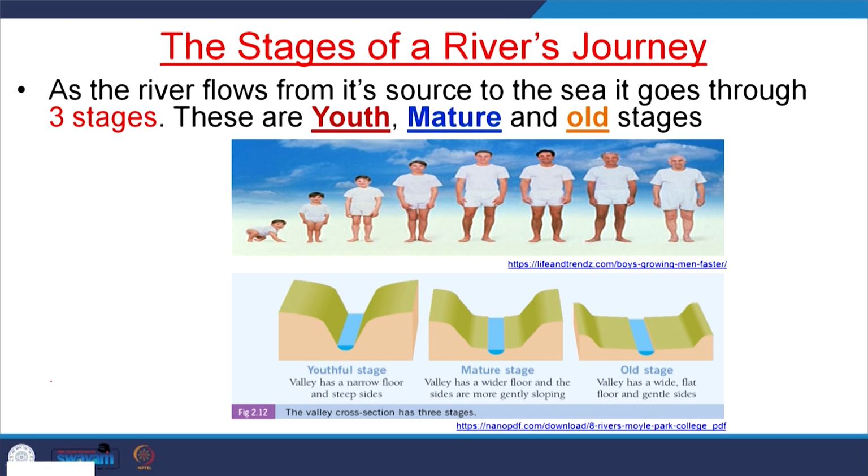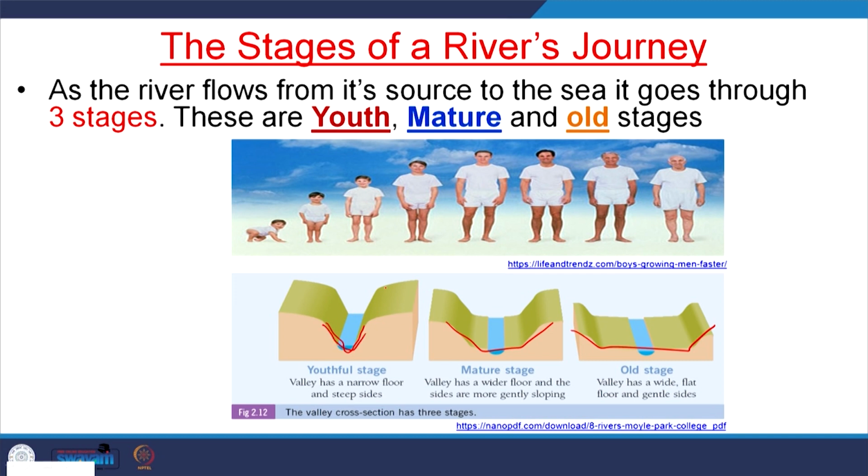During this journey from head to mouth, like the human life cycle, a river moves through youth stage, mature stage and old stage. If you see these figures, in the youthful stage you get a very narrow valley, and gradually the valley width increases, and finally the valley width increases again. Similarly, in the human life cycle, during growth we have different modifications, both mental and physical.